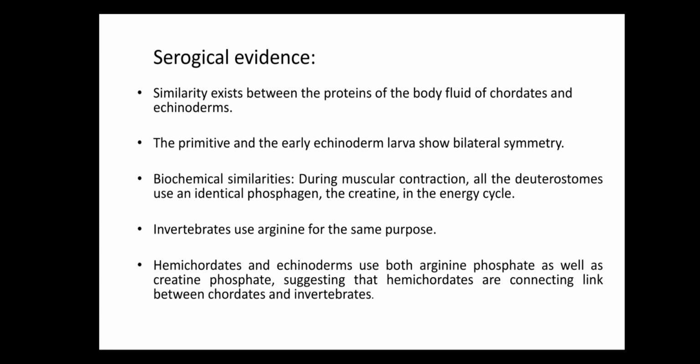The primitive larva of echinoderms shows bilateral symmetry, so this is the main point: chordates as well as echinoderm larvae show bilateral symmetry.